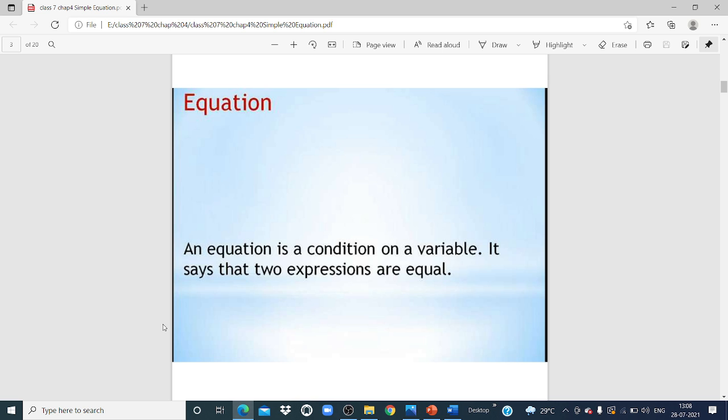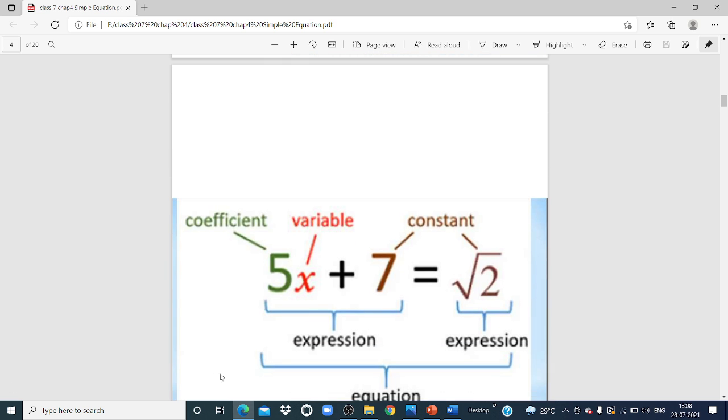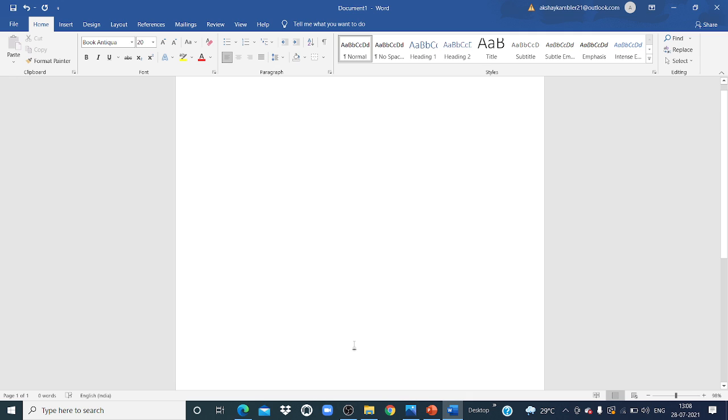So my dear students, now we will take one example. As we have learned the term variable, we can use any variable which takes a different numerical value. It will be represented as x or y, or v, any English alphabet, and so on.